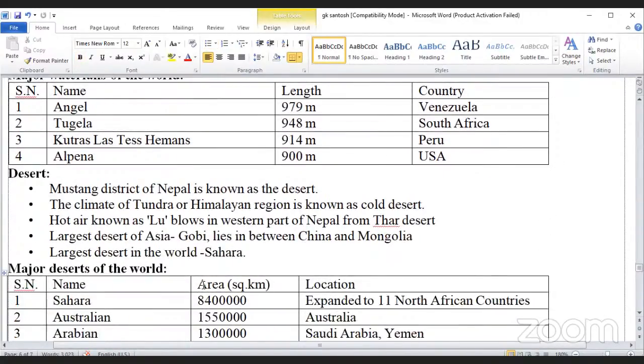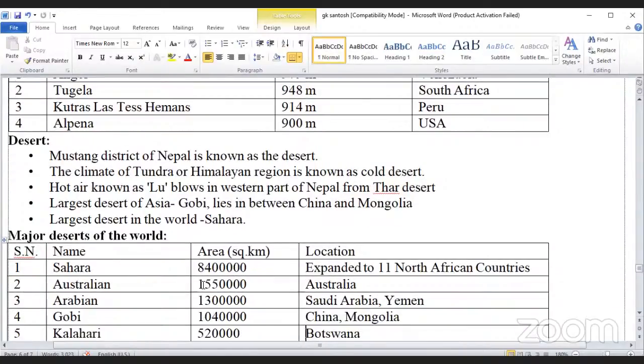Desert. Mustang district of Nepal is also known as a desert. The climate of the tundra or Himalayan region is also known as cold desert. Hot air known as Lu blows in the western part of Nepal from the Thar desert. The largest desert of Asia, Gobi, lies between China and Mongolia.